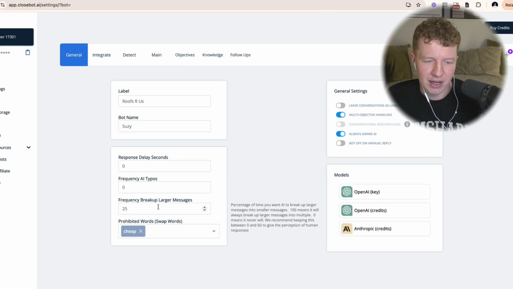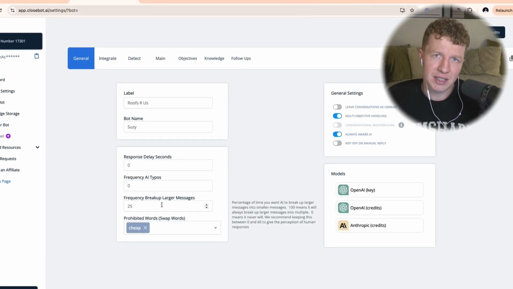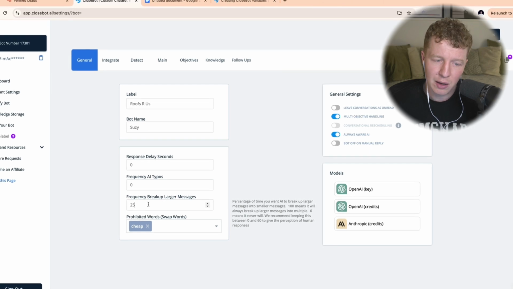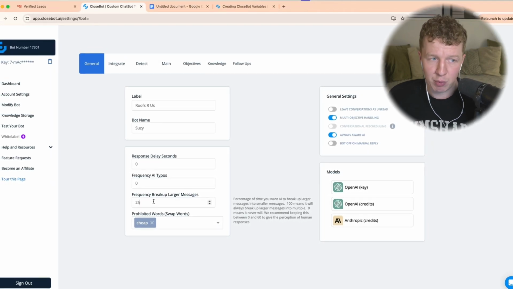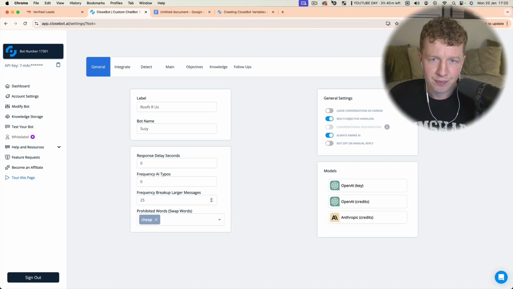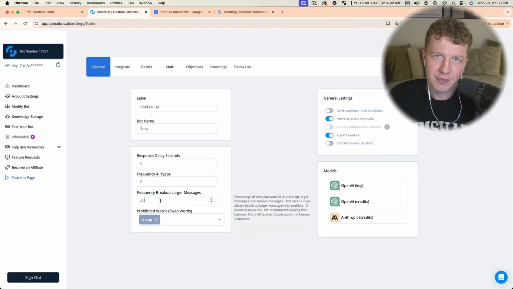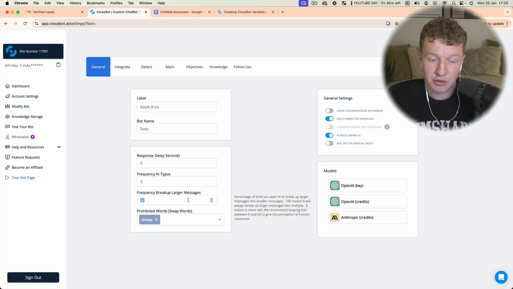And we've got frequency breakup larger messages. That basically means if it's sending a reasonably long message, is it going to break it up into multiple texts? Because you're paying for credits once you integrate with OpenAI, which we're going to talk about later, although it is relatively cheap, you do not want this to be too high. So what I've done is put it as 25, and by the way, it's out of 100 as before.